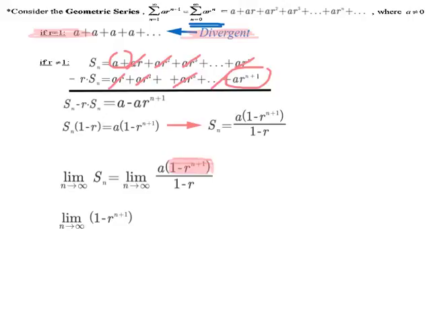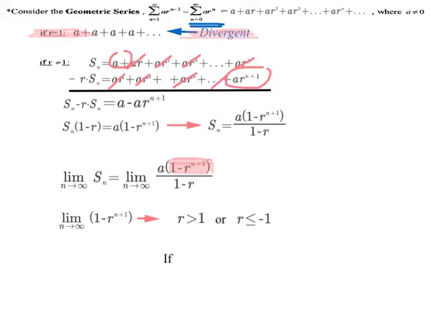Okay, think about what kind of numbers I can bring to higher and higher exponents that will have finite values as opposed to infinite values. We had a little discussion about this in sequences. So I want you to consider what would happen if r was greater than 1 or if r was less than or equal to negative 1. What would happen to this limit? Think about it, pause, and come back.